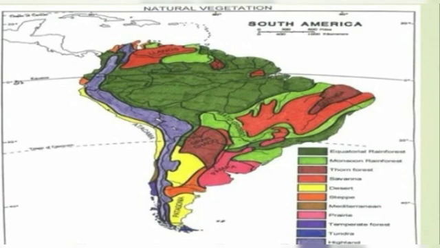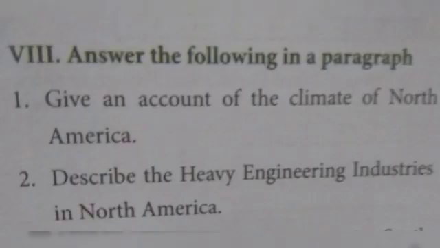Let's see the homework session. Today's homework, there are 2 questions. First one, give an account of the climate of North America. Second one, describe the heavy engineering industries in North America. You should read and write the home test.